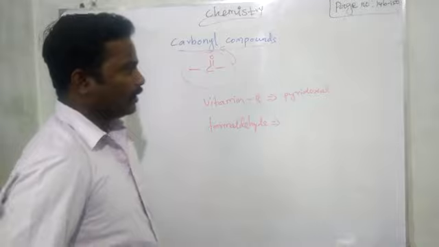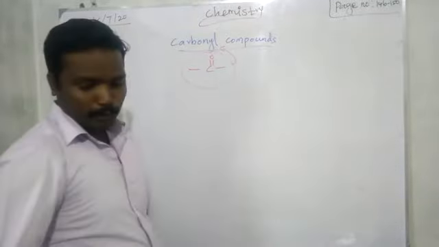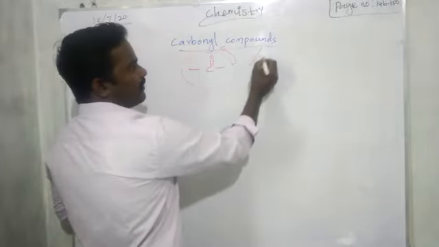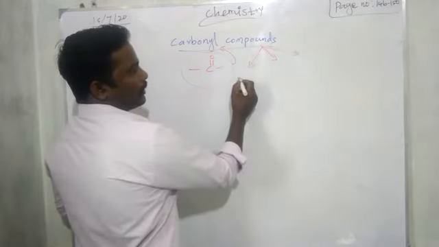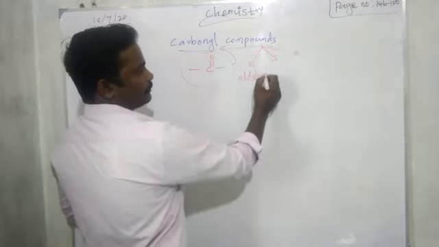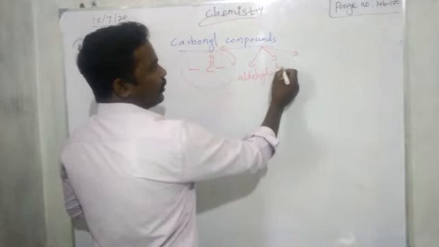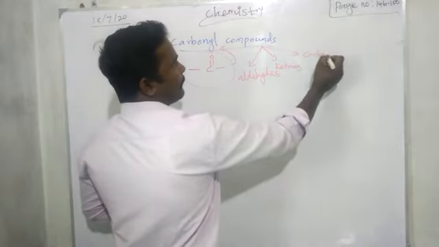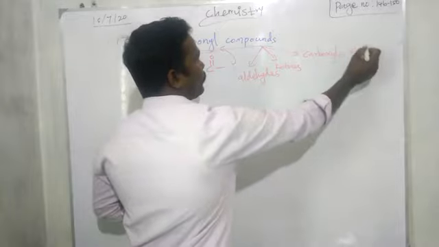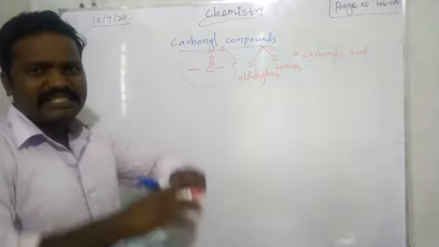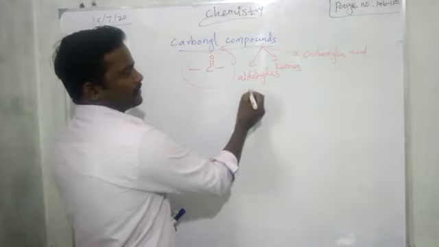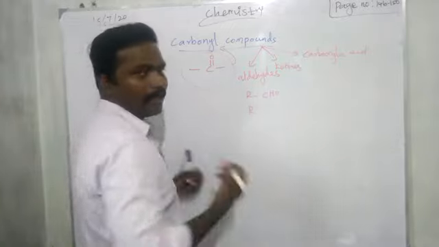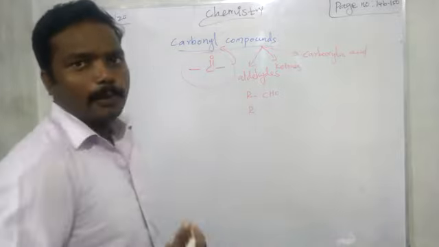Now we are going to learn the nomenclature of carbonyl compounds. Before that, in carbonyl compounds we learn about aldehydes, ketones, and carboxylic acids. What is the general molecular formula for an aldehyde? RCHO, where R can indicate an alkyl group: methyl, ethyl, propyl, butyl, pentyl.